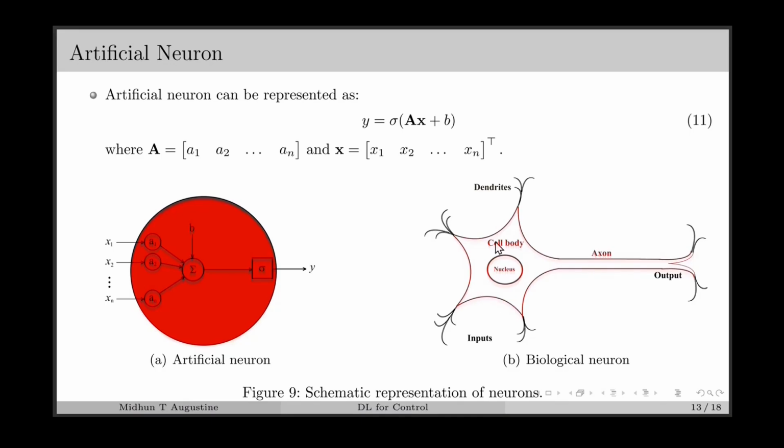This aggregated signal is then sent to the axon. If the aggregated signal is of sufficient magnitude, then the axon will say yes, or it will give a positive signal. Biological neurons are found in our brain, mostly in parts such as the cerebrum and cerebellum. The cerebrum, or the cerebral cortex, is the part which deals with the decision-making process, and in the cerebral cortex we have billions of neurons.